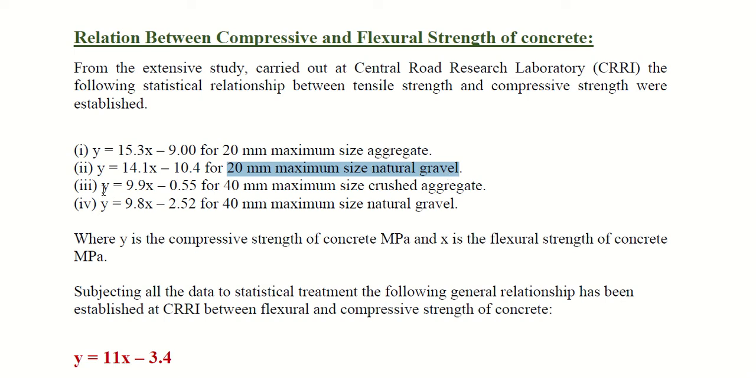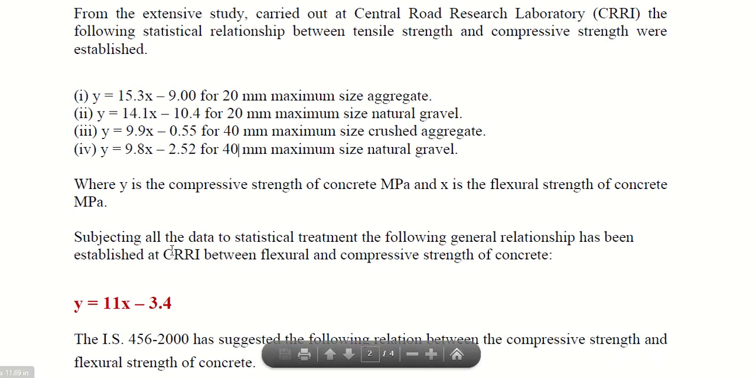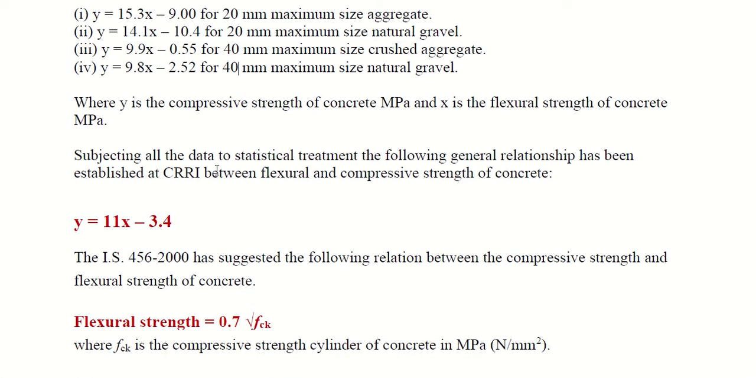Next we have y equal to 9.9x minus 0.55. This equation is applicable when you are using 40 mm size coarse aggregate. And the last equation we have is y equal to 9.8x minus 2.52, applicable for 40 mm maximum size natural gravel. So keeping all these four equations in mind, we have compiled all the data and equations together, and one final equation is formulated which gives the relation between the flexural strength and compressive strength of concrete as y equal to 11x minus 3.4.